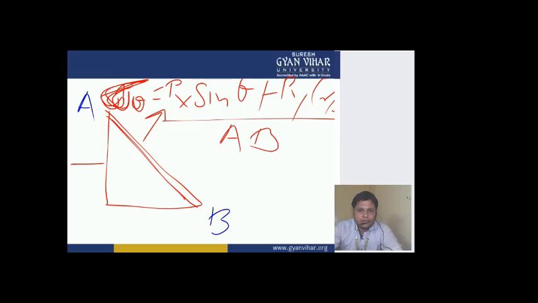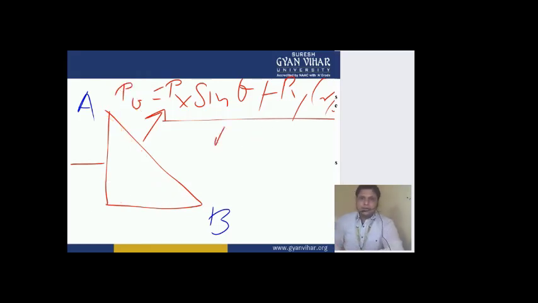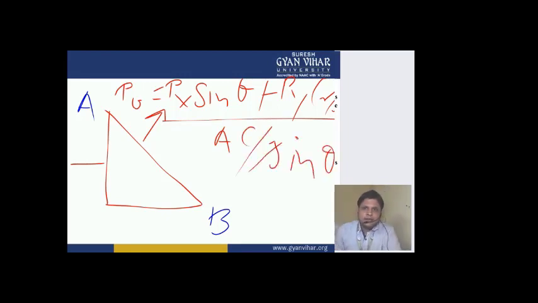Now what is AB? If this angle is theta, this is 90 degrees and this is AC, then in terms of AC, what can you write for AB? You can put the relation of sine. So you can write AC by sine theta in place of AB. All right, this means sigma theta will be this expression. Now in this expression, this AC can be written further.